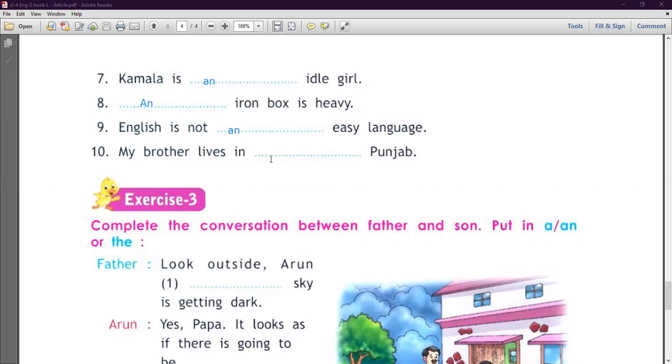Next is, my brother lives in dash Punjab. So my brother lives in the Punjab. Clear? Now move on to the next exercise. Exercise number 3. Complete the conversation between father and son. Put in a, an, or the. Okay, let's start the conversation between father and son. Look outside Arun, the sky is getting dark. So father is telling Arun, look outside. Yes, the sky is getting dark.